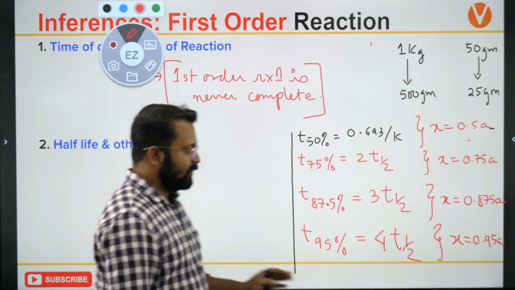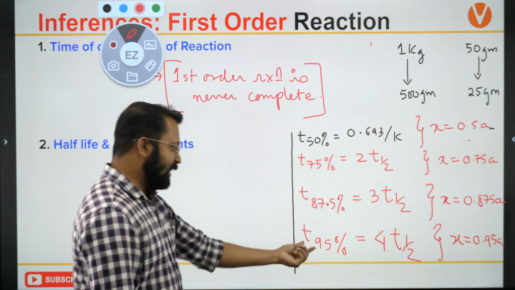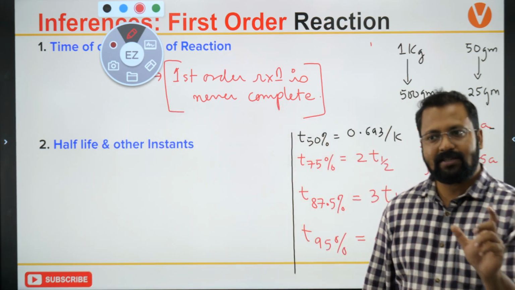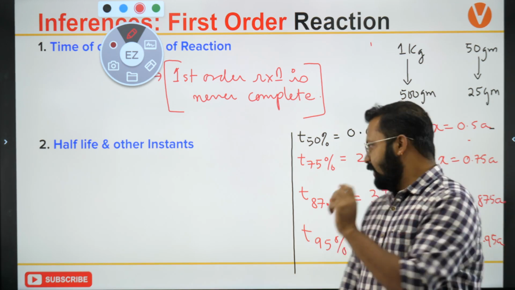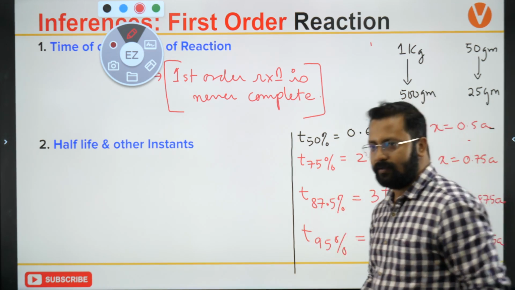How? Put X as 0.95A. 95% means 95% has been consumed. So X is 0.95A. If it is 87.5, that means 0.875 of A is consumed.